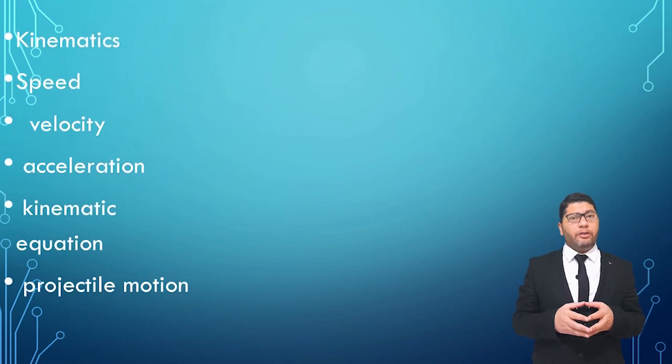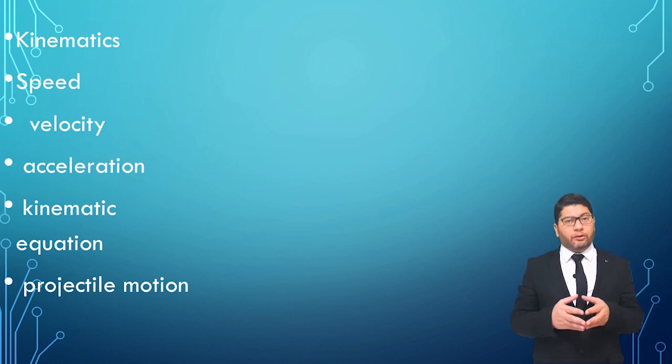Now, we want to start with the first part of mechanics, kinematics. I told you that kinematics is speed, velocity, acceleration, kinematic equations, and projectile motion. We want to study this part. Let's start with the first one.